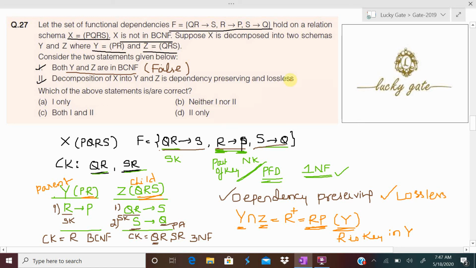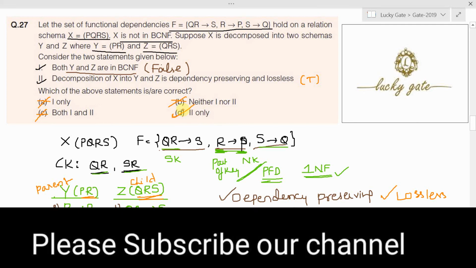Right? So statement 2 is true. Now the options given are: 1 only is false; neither 1 nor 2 is also false because 2 is true; and both 1 and 2 is false because 1 is false and only 2 is true. So the answer for this question is option D, and this question is given for 2 marks in GATE 2019.